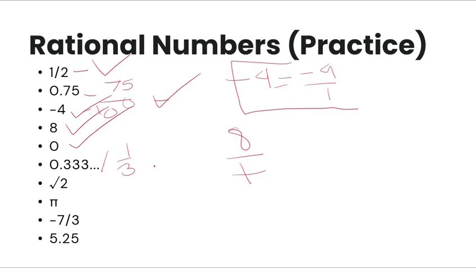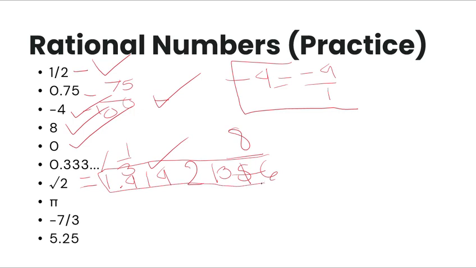all the time, guys. Remember, repeating decimals are rational numbers. The square root of 2, when you calculate this, it's going to come out as 1.41421356.